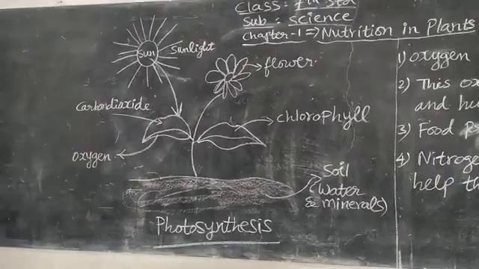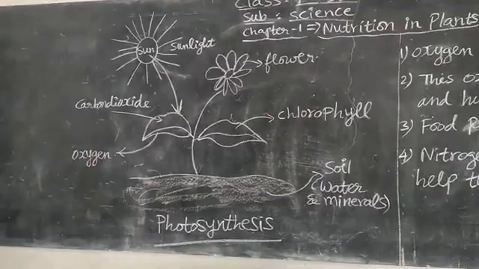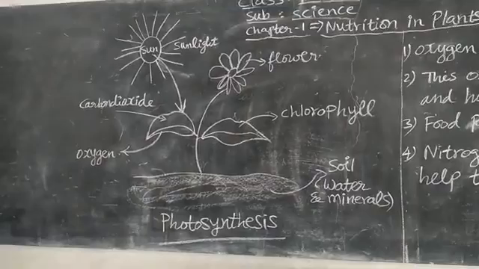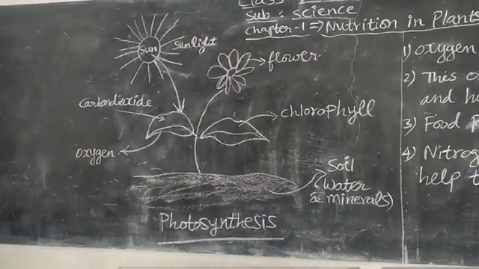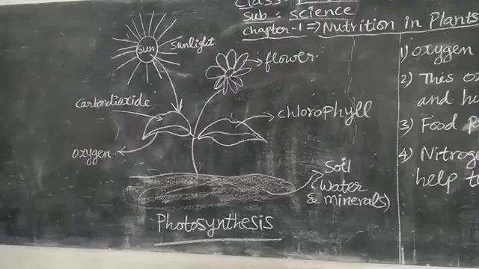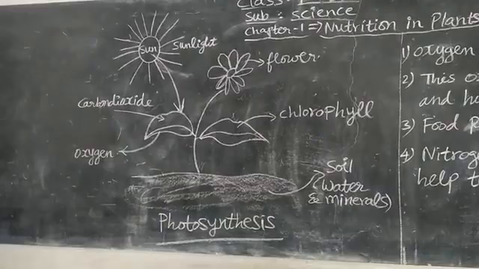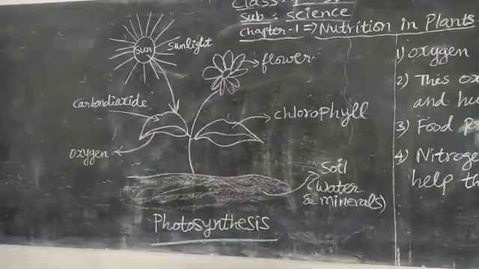This oxygen enters into the atmosphere and it is helpful for all animals and human beings. We breathe oxygen, isn't it? Without oxygen we cannot live. This oxygen we get from plants. So this process is called photosynthesis. The sunlight, chlorophyll, carbon dioxide and water from the soil all help in the food preparation by plants. So plants prepare their own food by a process called photosynthesis.